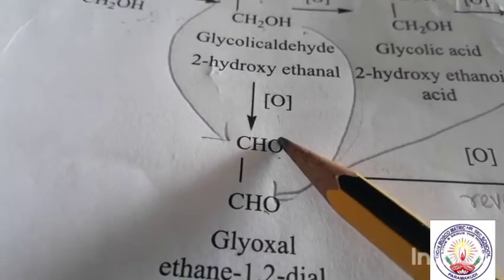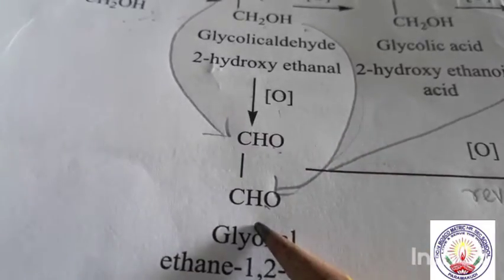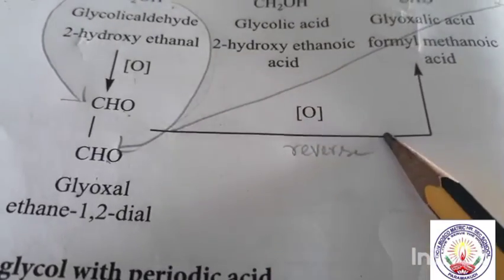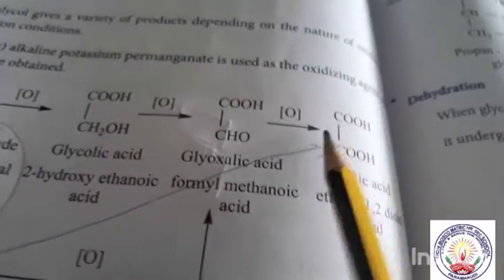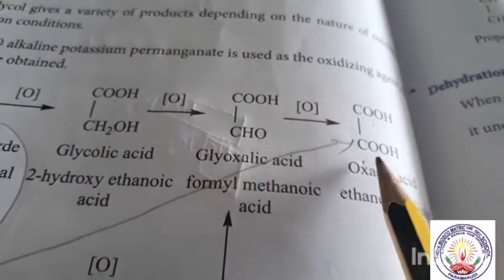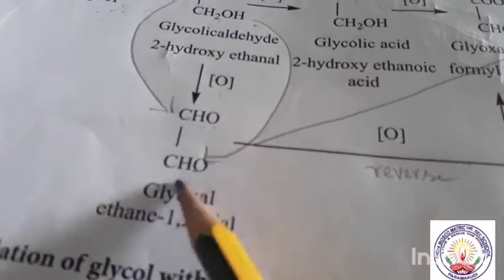So we have one aldehyde here and here one aldehyde. This is the reverse oxidation. So in this reverse oxidation we can see a carboxylic acid and here the carboxylic acid. This is the reverse oxidation of this.